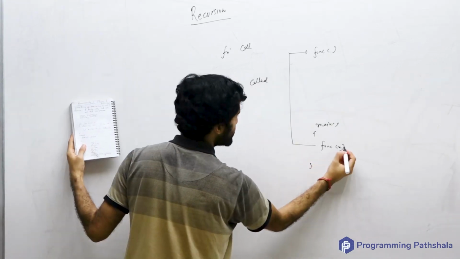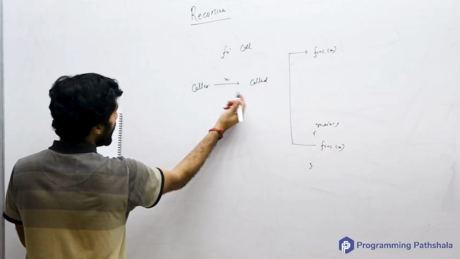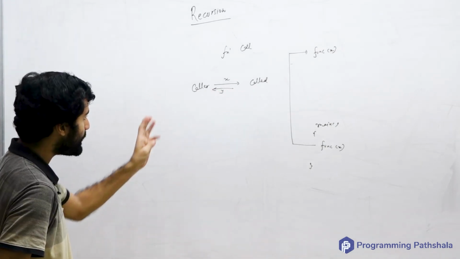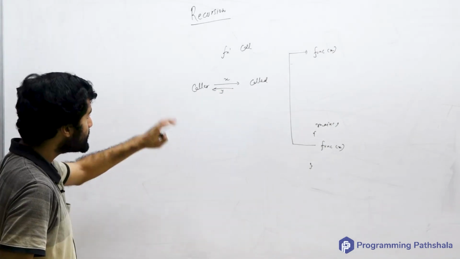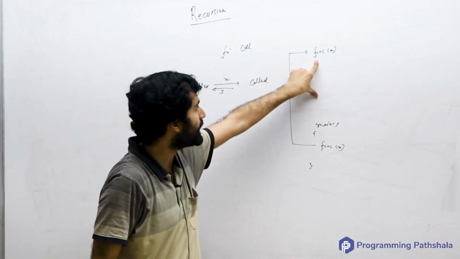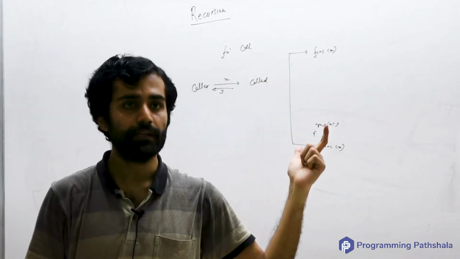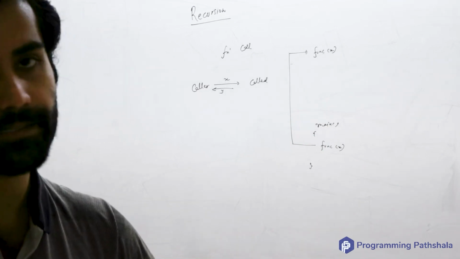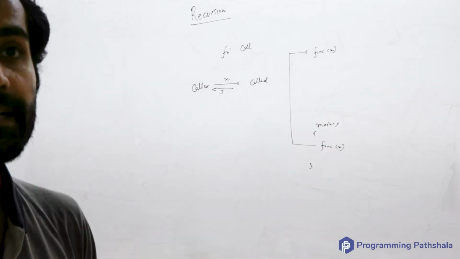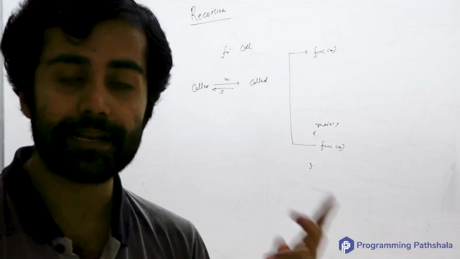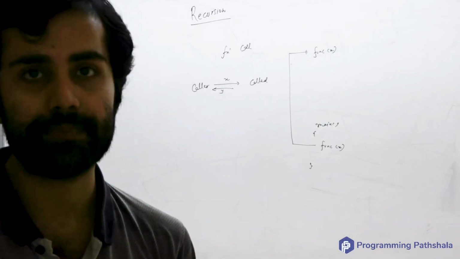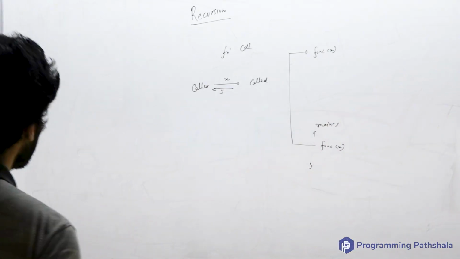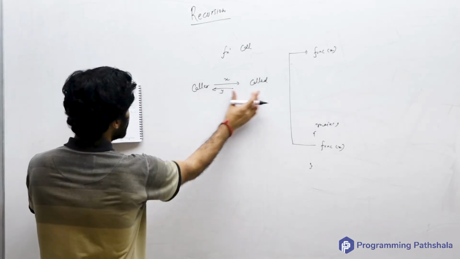So the caller can pass certain arguments to the called function. Let's say it passes x, and the called function can return something back to it. The reason I am adding the word "can" is that it is not necessary. Sometimes this func can be a void function also. Void function means it doesn't return anything, it simply does something and then it gets over, okay. And passing arguments is also not essential, because there are some functions which don't accept any argument. You simply call them and then they do their job, okay.